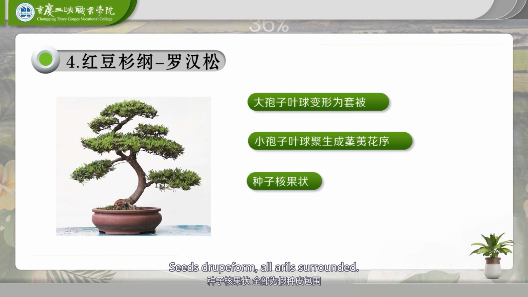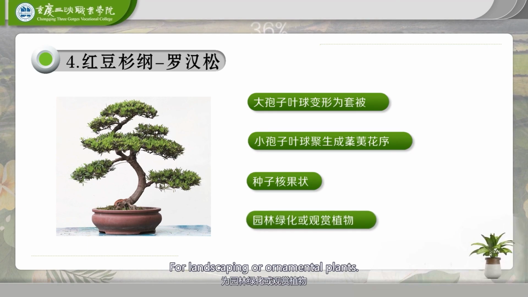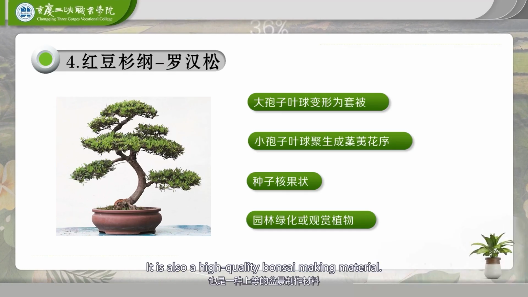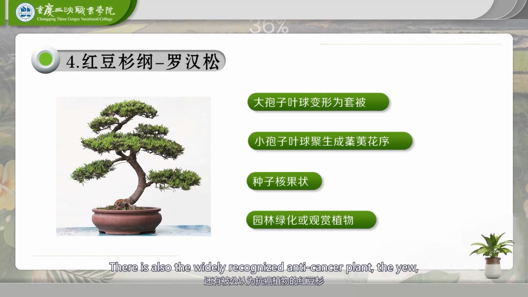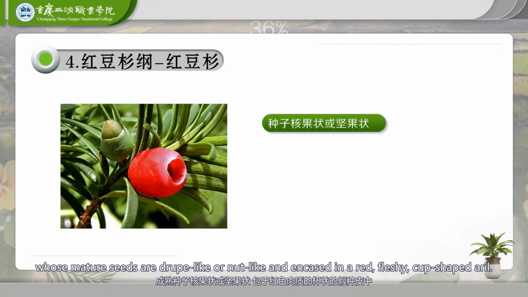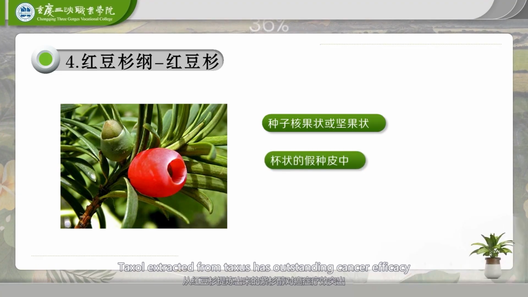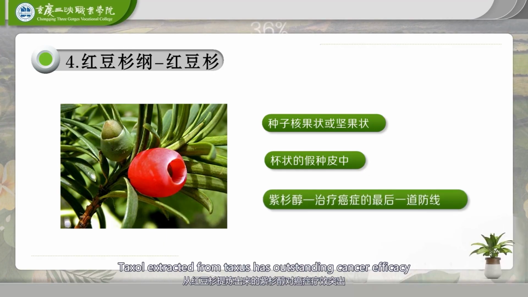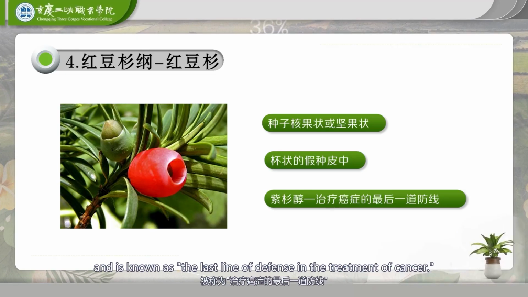Seeds drupe-like, all surrounded by arils. For landscaping or ornamental plants. It is also a high-quality bonsai-making material. There is also the widely recognized anti-cancer plant, the yew, whose mature seeds are drupe-like or nut-like and encased in a red, fleshy, cup-shaped aril. Taxol extracted from Taxus has outstanding anticancer efficacy and is known as the last line of defense in the treatment of cancer.